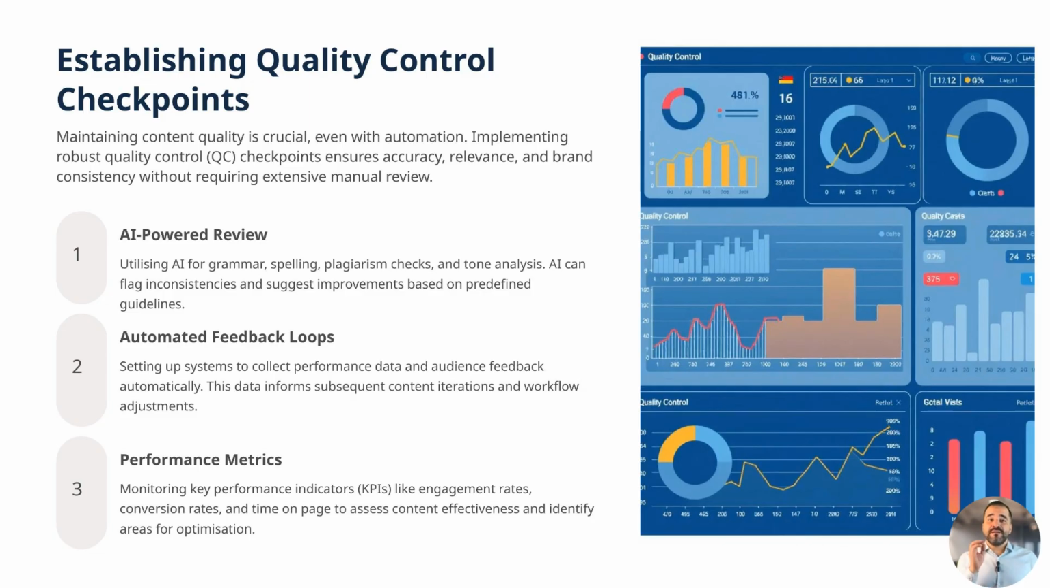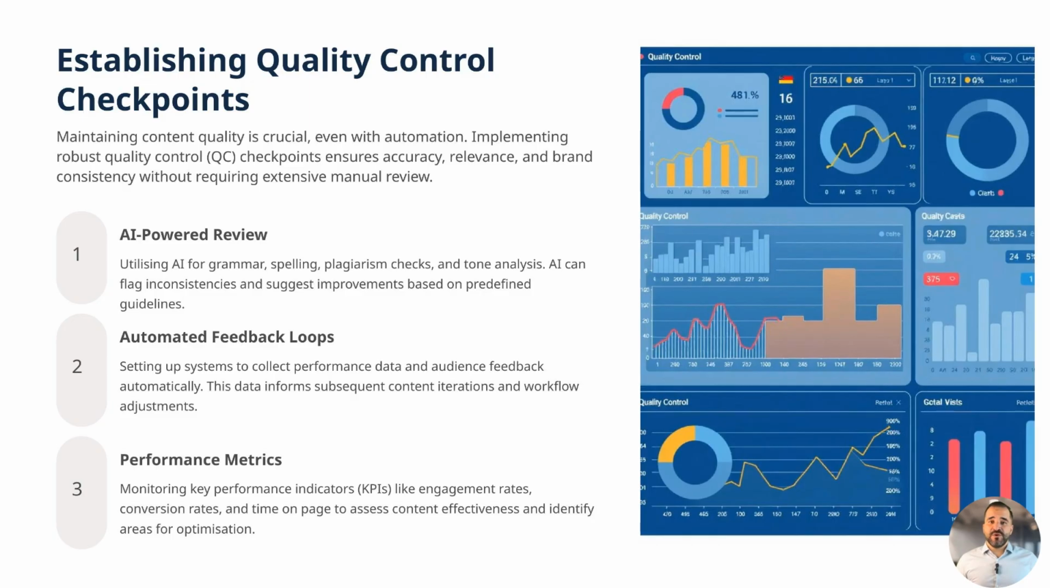Next, automated feedback loops collect performance data and audience insights in real time. Metrics such as read-through rates, time on page, social shares, and conversion events feed into the system, highlighting which headlines hook readers or which calls to action drive clicks. This data informs the AI which language variants and structural elements resonate most, guiding iterative refinements without manual guesswork.